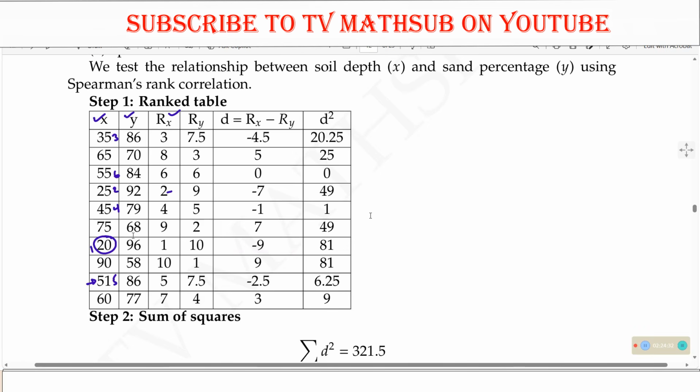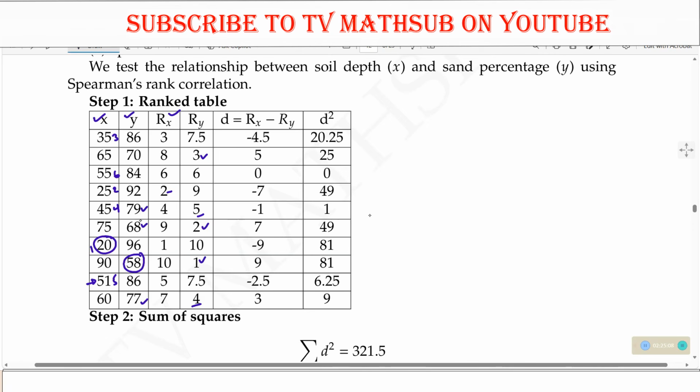Next we start again with the smallest in the values of Y. The smallest is this, that is 1. The next one is 2. Then the next one, 68, 70 will be 3. Then 77 will be 4. 79 will be 5.